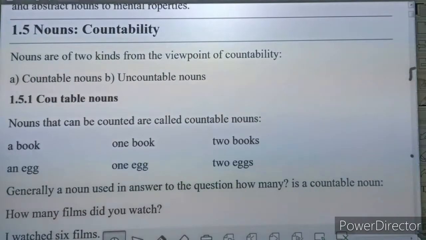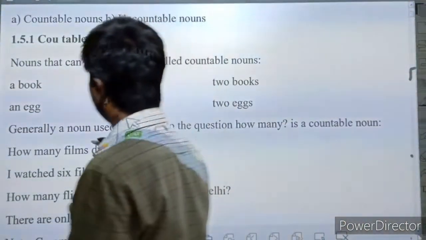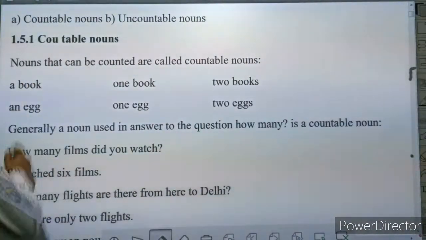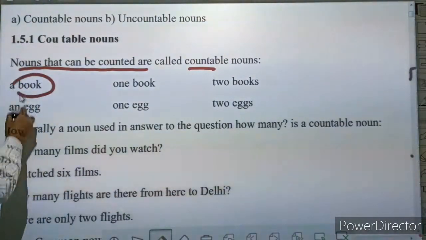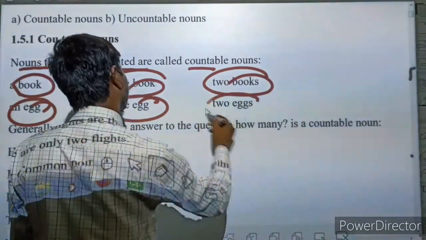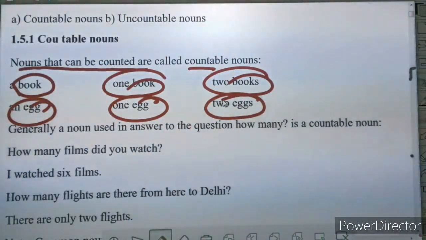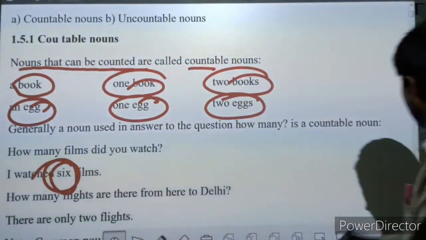Countable noun, that I have already told you, a noun that can be counted. Here you can also see by yourself the noun that can be counted is called countable noun. Like you see all the examples that can be counted very easily. Generally, a noun used in answer to the question how many is a countable noun. How many films did you watch? I watched 6 films. You can see the 6 is a countable noun.